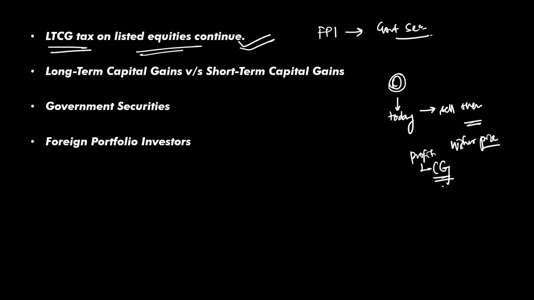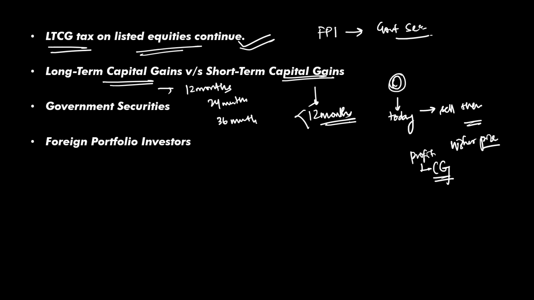Now if the asset is held for a period prescribed under tax law before selling, it becomes a long-term capital gain. Basically, it's like 12 months for listed shares, equity, mutual funds, and more than 24 months for real estate, unlisted shares, and more than 36 months if it is in debt mutual funds, gold. On the other hand, short-term capital gains, if sold earlier than 12 months, may attract the short-term capital gains tax instead. The holding period depends on the type of asset. That's why UPSC is more interested in concept than the exact numbers.